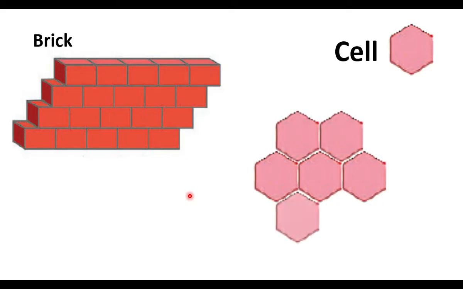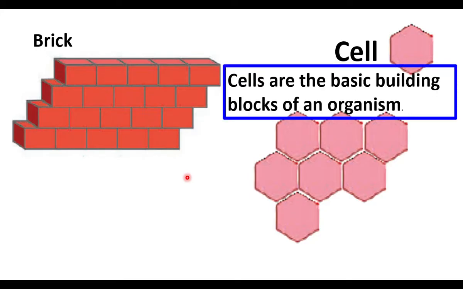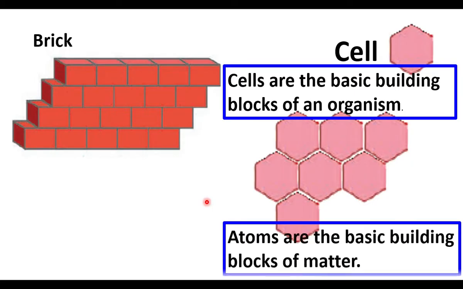Our body is made up of many cells. In a building, bricks are the smallest units. In our body, cells are the smallest unit. In term 1, while learning the matter around us, you had learned atoms are the basic building blocks of matter. Cells are the basic building blocks of an organism.